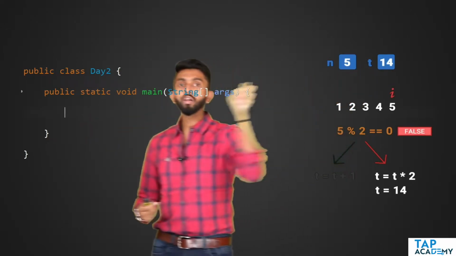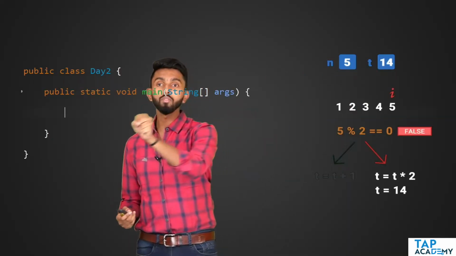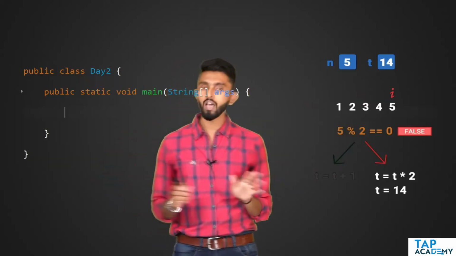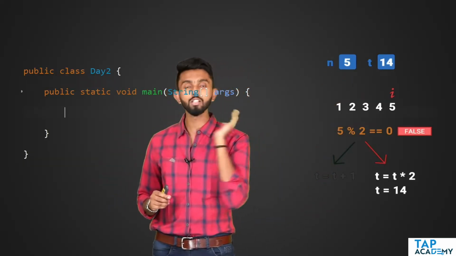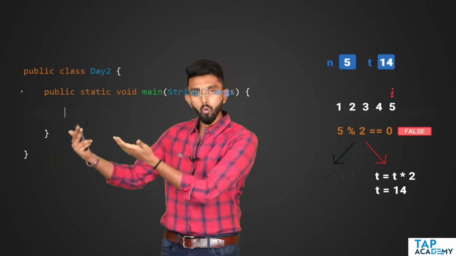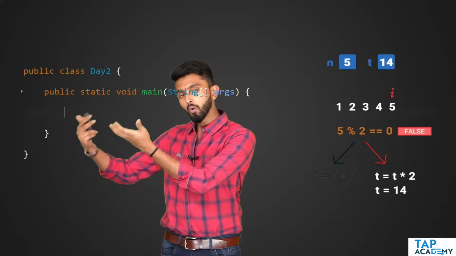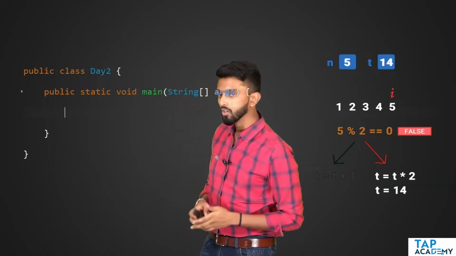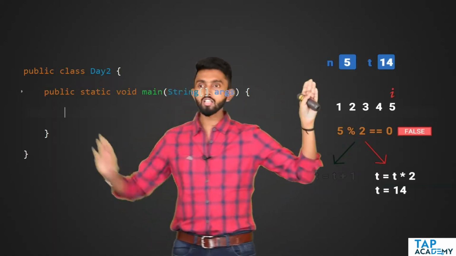and t value from the keyboard, guys. I want it to take it from the keyboard. T value you need not take because anyways it is initially 1, that is guaranteed. At least n value, number of cycles, I want to take from the keyboard. How will you write code such that our program can take input from the keyboard, if you ask me? That I will show you, but for the time being, I will just hard code it.